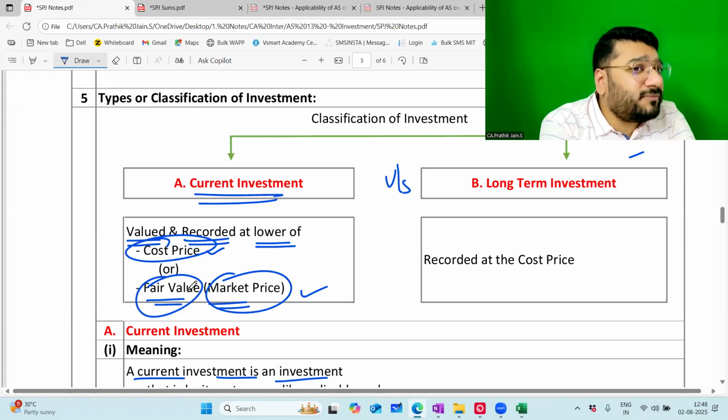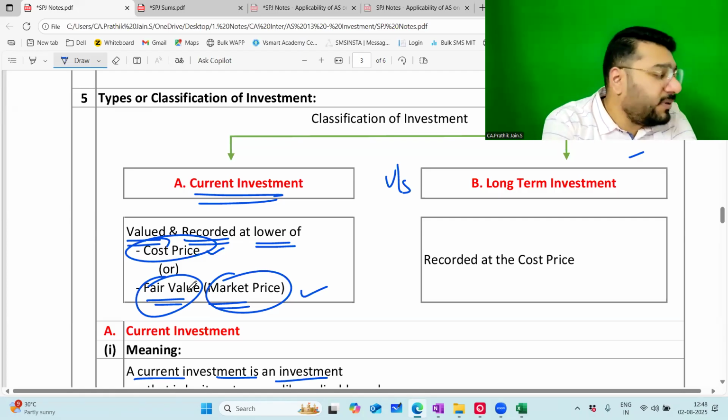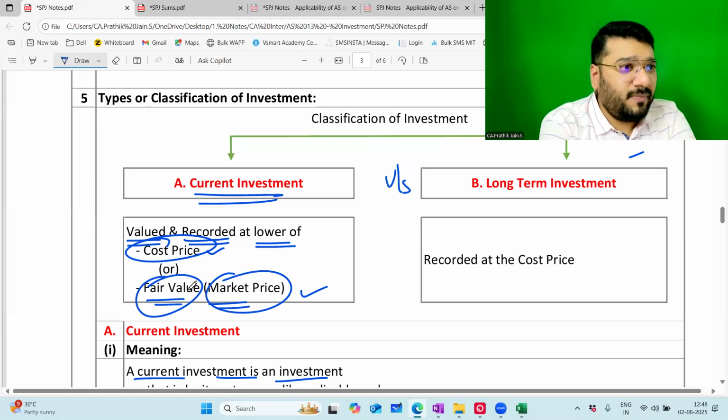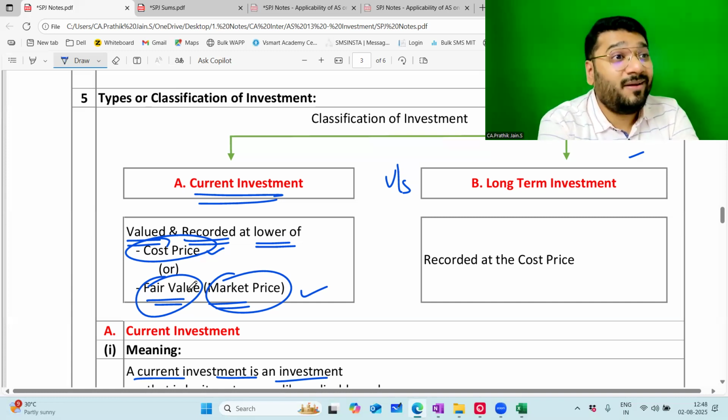Both are same or different? 100% both are different. But for the purpose of your question that you solve, both are same. But both are different, meaning, what is market price? Market price, the price which is available in market, is called as market price.